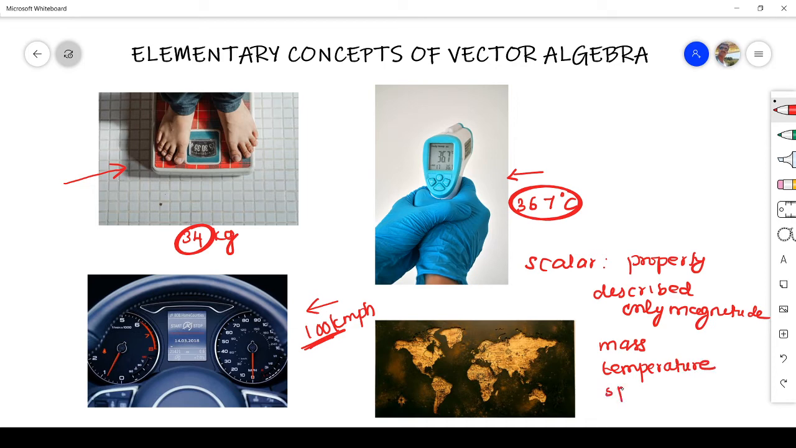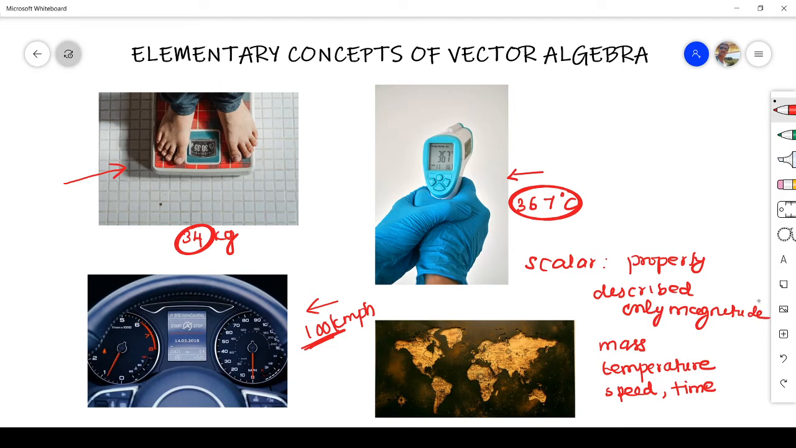Then speed. Speed is an example of scalar. It has only magnitude of 100 km. Then we can say time. These are all quantities which have only magnitude. So scalar is a property that can be described by only magnitude.